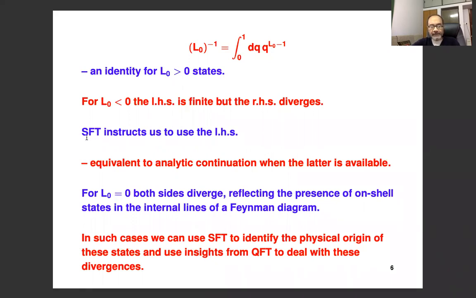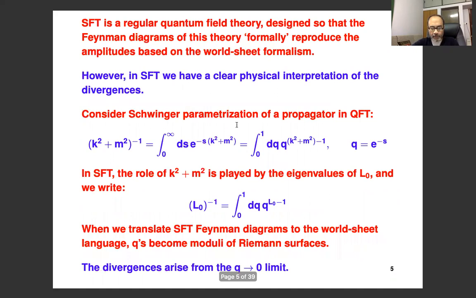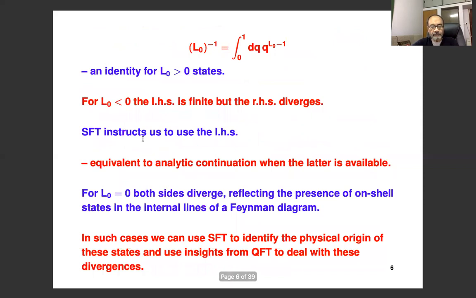And string field theory in these cases instructs us to use the left hand side, because after all, from the perspective of string field theory, this is the propagator. And the reason that you get these divergences from the Q equal to 0 end is simply because you have made a wrong use of Schwinger parameterization, where you shouldn't have used it. In the previous language, this corresponds to using this relation for negative k square plus m square. Again, this is divergent, whereas this is perfectly finite. And I should just add that this is equivalent to analytic continuation when analytic continuation is available.